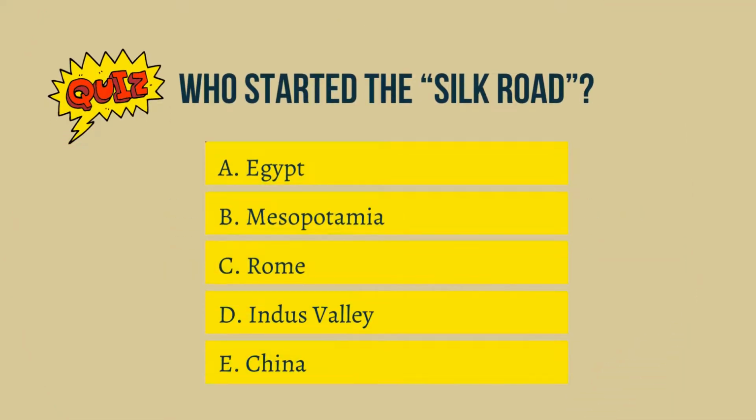Question 2. Who started the Silk Road? A. Egypt. B. Mesopotamia. C. Rome. D. Indus Valley. E. China.